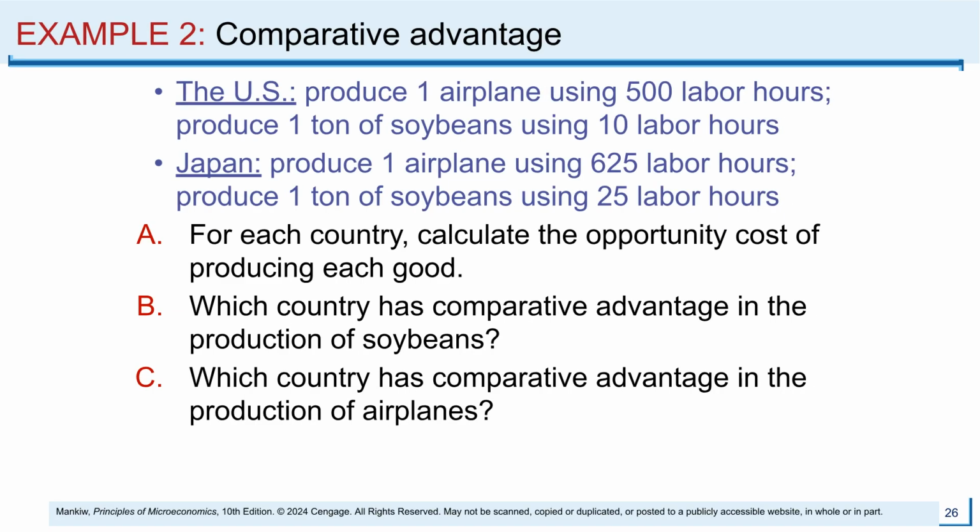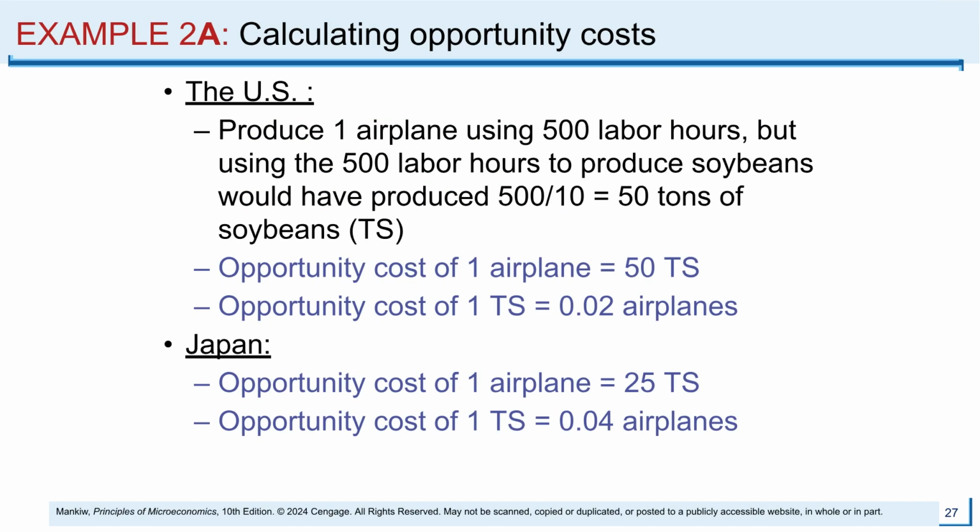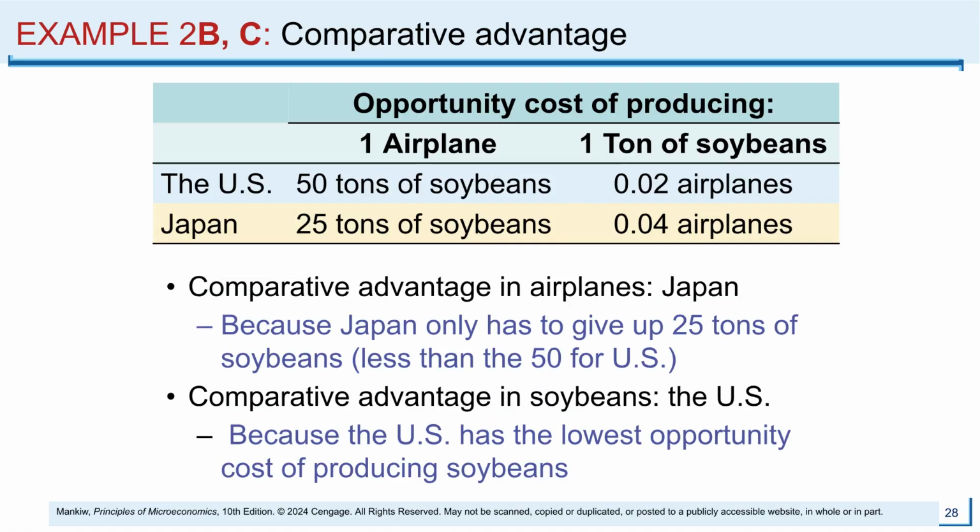Let's calculate the opportunity costs for both countries. For the US, producing one airplane costs 50 tons of soybeans. For Japan, producing one airplane costs only 25 tons of soybeans. Similarly, we find the opportunity cost for soybeans. In the US, 1 ton of soybeans costs 0.02 airplanes, while in Japan, 1 ton of soybeans costs 0.04 airplanes. Japan has a comparative advantage in airplanes, while the US has a comparative advantage in soybeans.